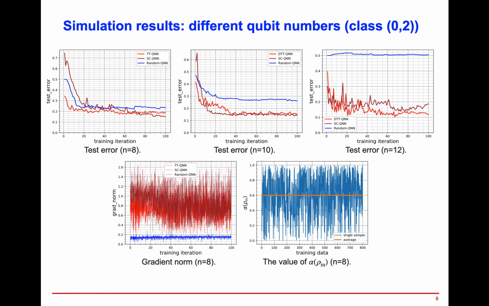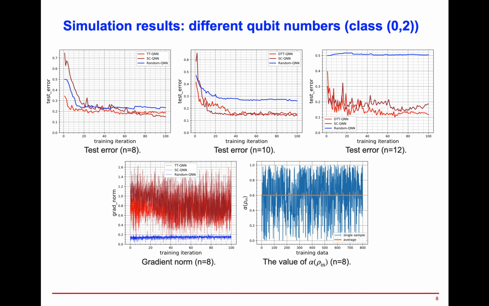For qubit number 8 and 10, both tree tensor and step control circuits show accuracy higher than 0.8, while random circuits show some sort of trainability with accuracy between 0.7 and 0.8. For qubit number 12, the tree tensor and step control circuits remain trainable, while the random circuit has accuracy 0.5, which is no better than a random guess.